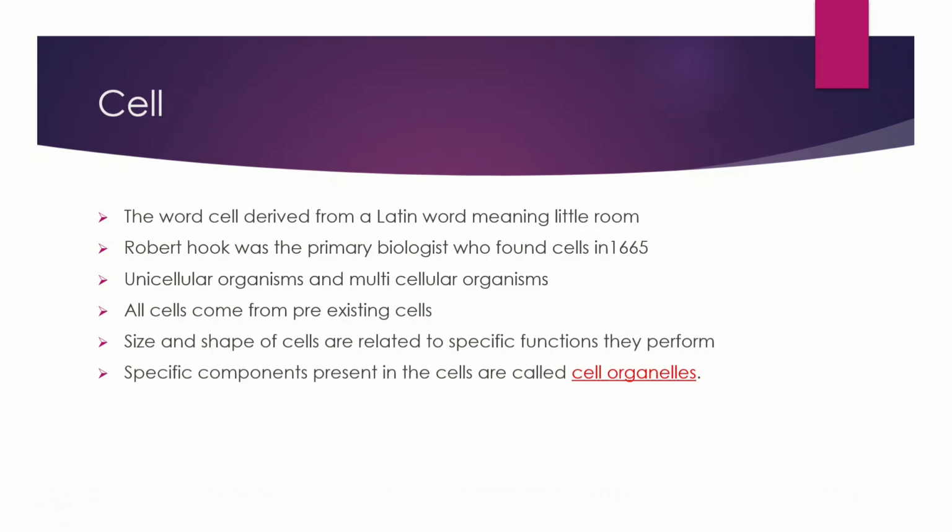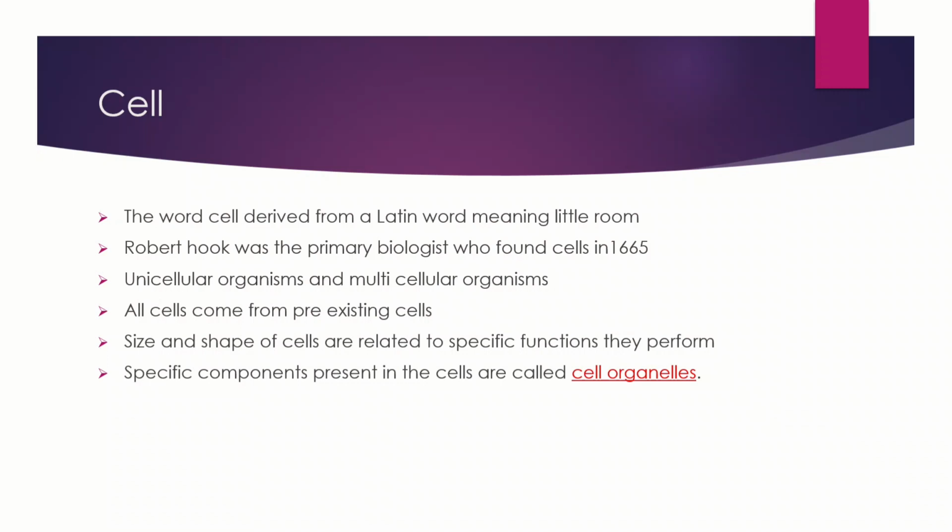And this is how the word cell has arrived. Since then, we have been using the word cell. It was in 1665 that Robert Hooke discovered cell. Based on the number of cells in an organism, we can classify organisms into two: unicellular organisms and multicellular organisms. All cells in an organism come from pre-existing cells.